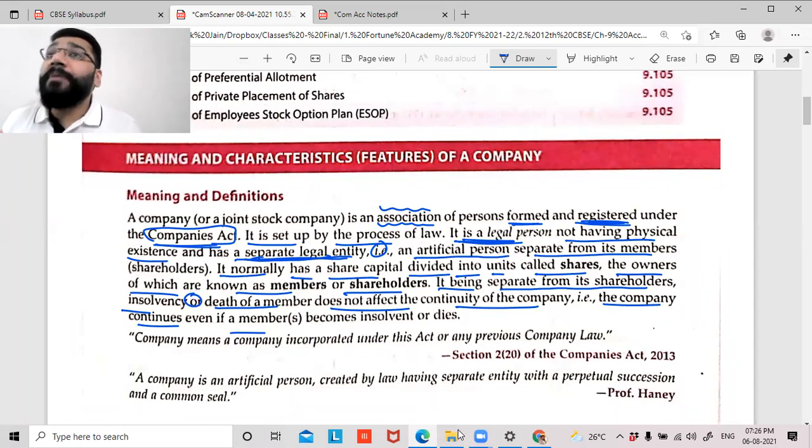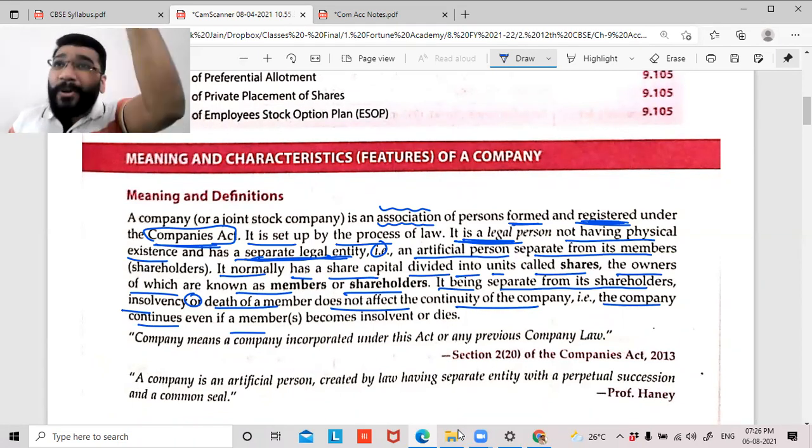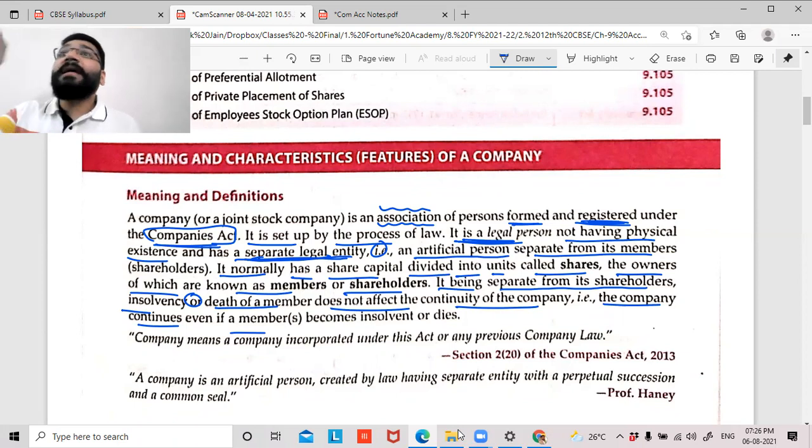Imagine there are lakhs of people, you and me, investing in Reliance Limited. For example, most of your parents trade in the share market. What is the share market? It's nothing but investing money in shares. That is the capital of the company. What you think is you're investing money in the share market. The share market in turn invests that money where? In the capital of that organization. So technically you are the shareholders of whom? Reliance company. You are the owners and members of that company.